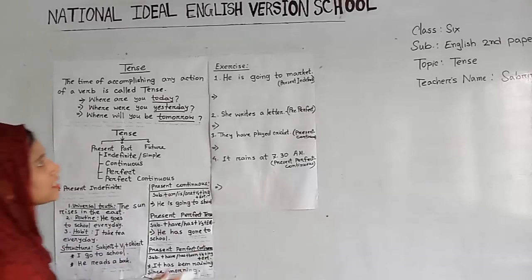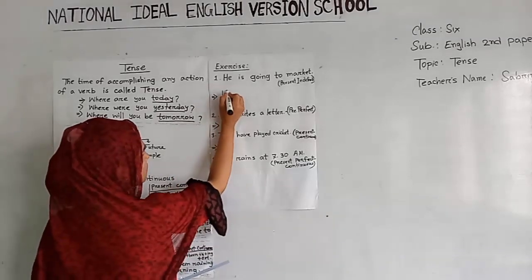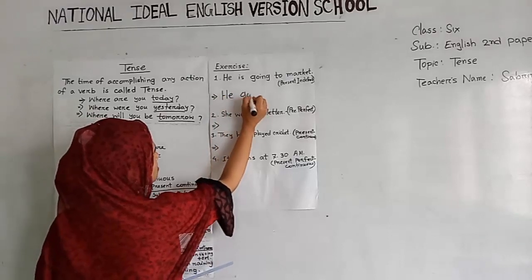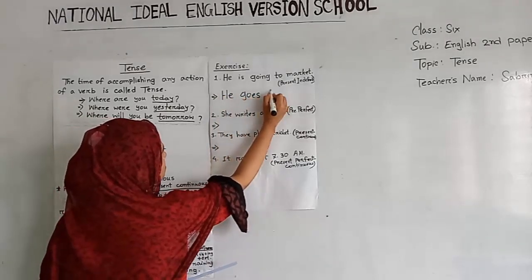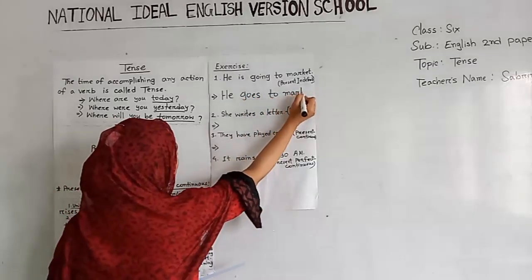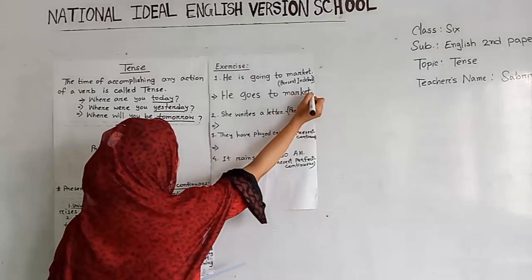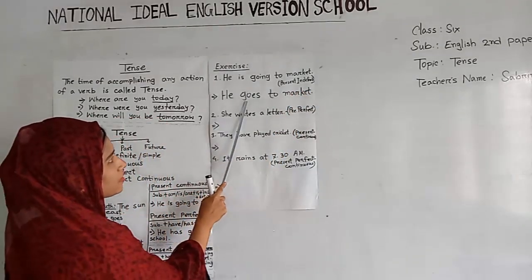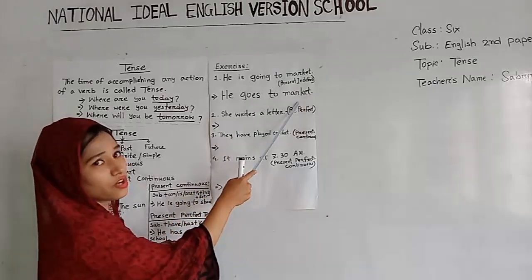So we can write here: he goes to market. Subject plus V1 plus extension or object.